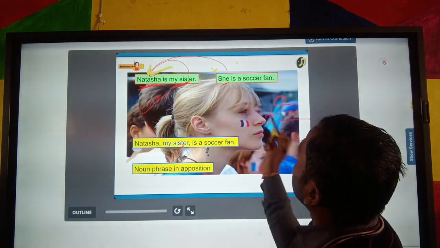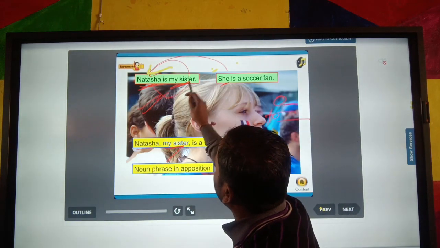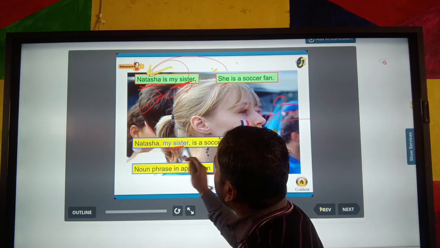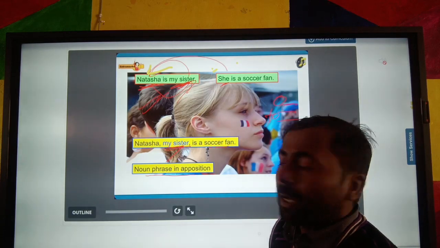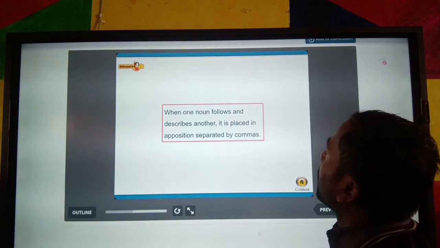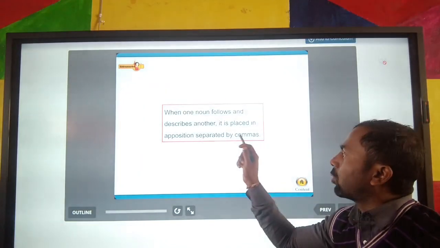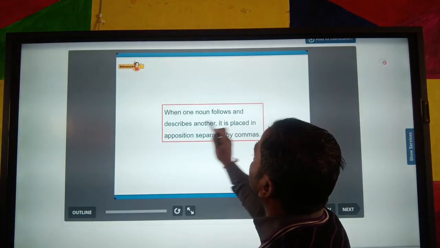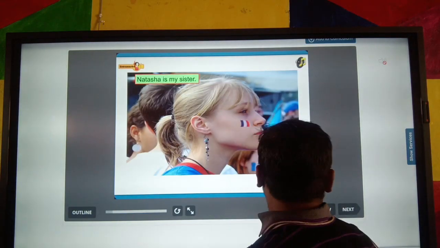And we can make both sentences into a simple sentence. Look here, "Natasha, my sister." It is the same word. So it is apposition, a noun phrase. So "my sister" is a noun phrase in apposition. I hope you all understand it very well. Okay, next we will be talking about the next point. A noun that follows and describes another noun is placed in apposition, separated by commas. One noun word follows and describes another word. It is placed in apposition form. I hope you all understand.